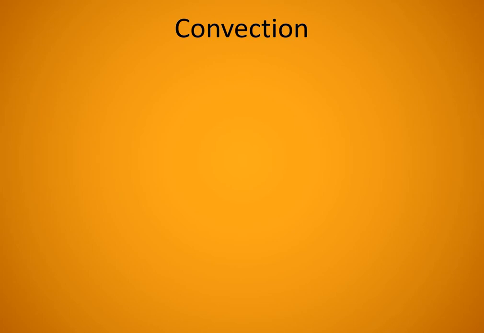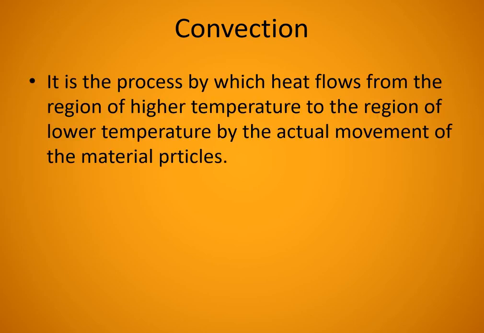Now we are going to discuss the second mode of heat transfer, that is known as convection. It is the process by which heat flows from the region of higher temperature to the region of lower temperature by the actual movement of the material particles. So in the process of convection, what happens? By the actual movement, heat energy flows. That I told you in the example.